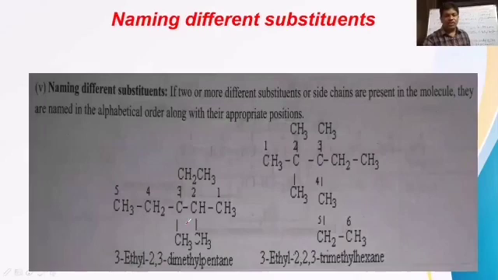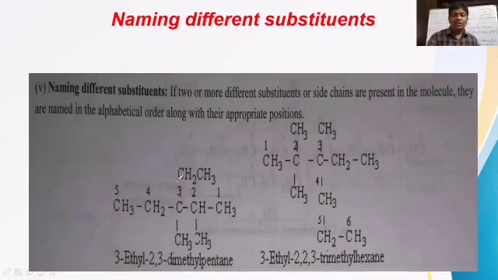Here in this case, first carbon, second carbon, third carbon, fourth carbon and fifth carbon. So the longest chain is a 5 carbon chain. On the second carbon, what is there? One methyl is on the second carbon, and one methyl is on the third carbon. Check it. And up here on the third carbon there is CH2 CH3.